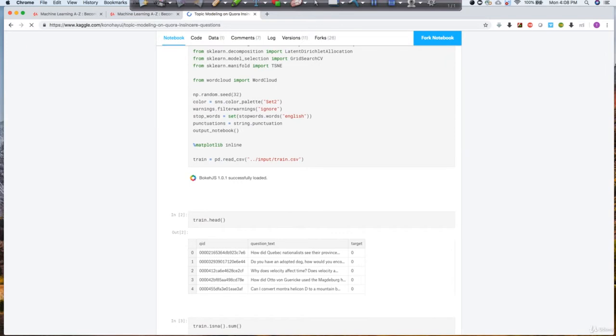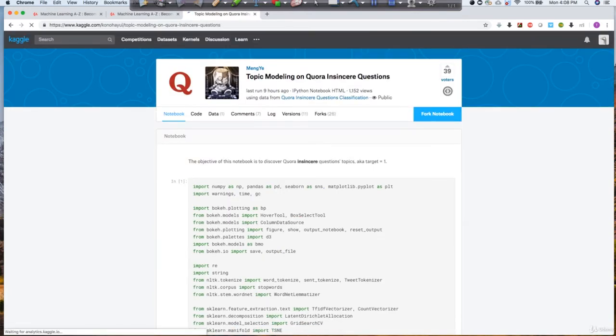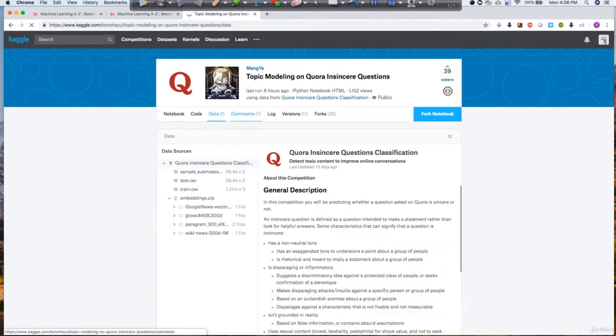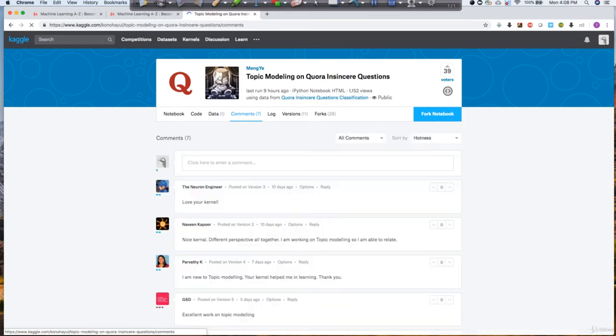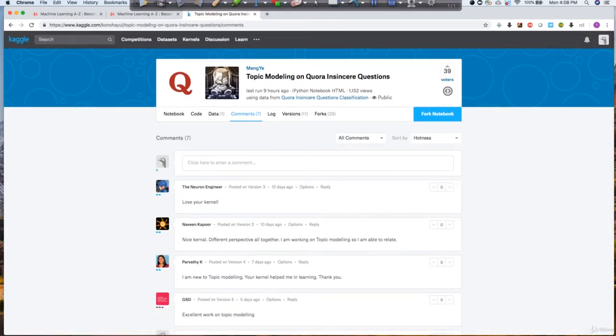You can even go through the solution the person is proposing here, and that is how people learn a lot. That's one very nice way of learning. You can see the data sets as well, and the comments, what people are commenting on the notebook and so on. That is how you can look at a lot of solutions from here.